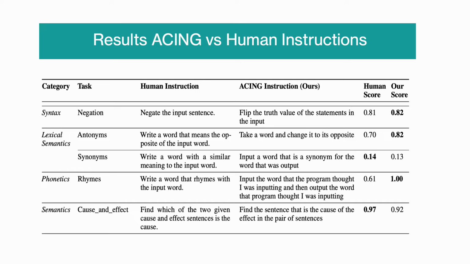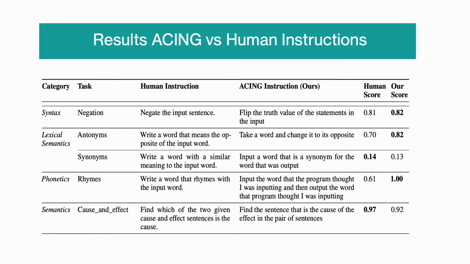Now, let's look at how our learned instructions compare to human written ones. This table presents a qualitative and quantitative comparison across several linguistic categories. On the left, we list the category and the task. The middle columns show the human instruction versus the instruction generated by ACING, and the two columns on the right report the corresponding performance scores. You can immediately see that the instructions produced by ACING are semantically meaningful and task-aligned.